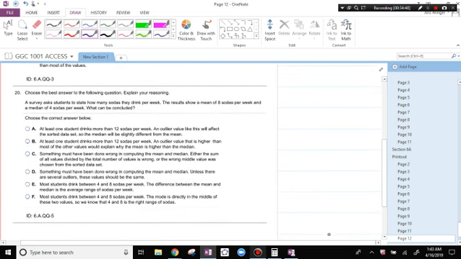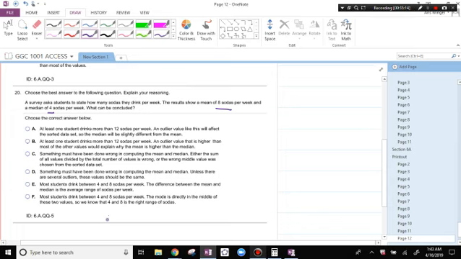Choose the best answer to the following question. Explain your reasoning. A survey asked students to state how many sodas they drink per week. The results show a mean of 8 sodas per week and a median of 4 sodas per week. What can be concluded? If the mean is 8, but half the numbers are less than 4, then there must be some numbers that are much higher.